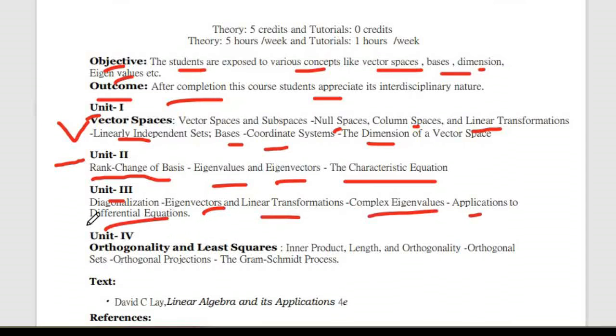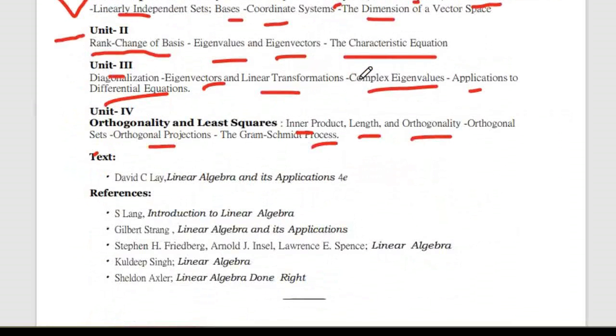Now coming to unit number 4, orthogonality and least squares. In that we'll study inner product space, inner product, length and orthogonality, orthogonal sets, orthogonal projection, the Gram-Schmidt process.